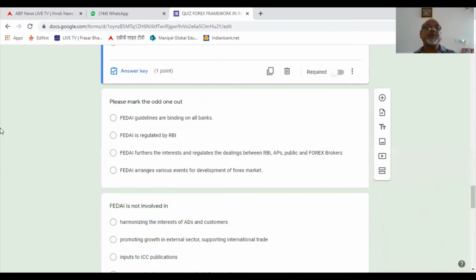Next question. Please mark the odd one out. FEDAI guidelines are binding on all banks. Yes, FEDAI guidelines are binding. FEDAI is regulated by RBI. FEDAI is working under the RBI.